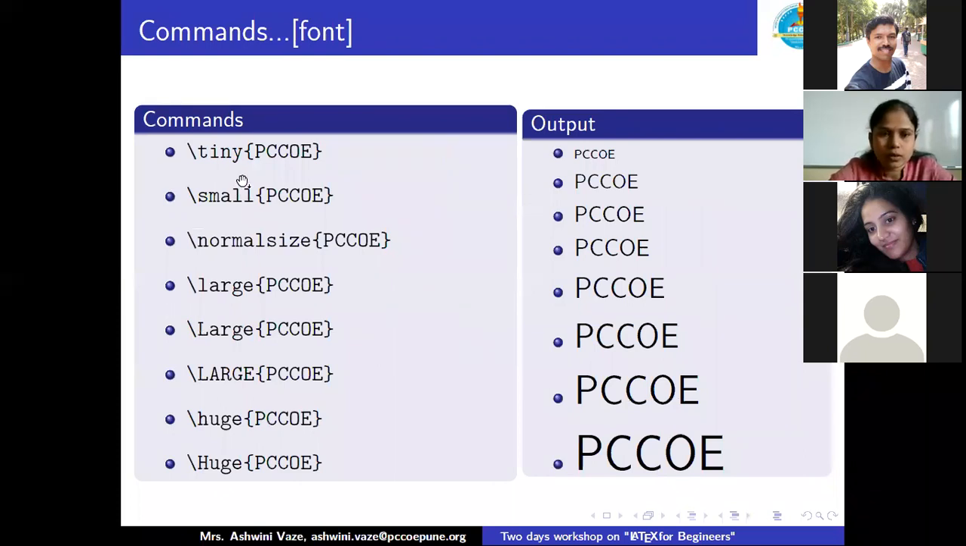So here also, font sizes I've explained with just one word, PCCOE: \tiny, \small, \normalsize, \large, \Large with capital L, then \LARGE with all capitals, \huge, and \Huge with capital H. For all of these commands, I have considered one text, PCCOE, in curly brackets, and you can observe the output over here from tiny to huge. How different forms of fonts we are going to get here with these commands.